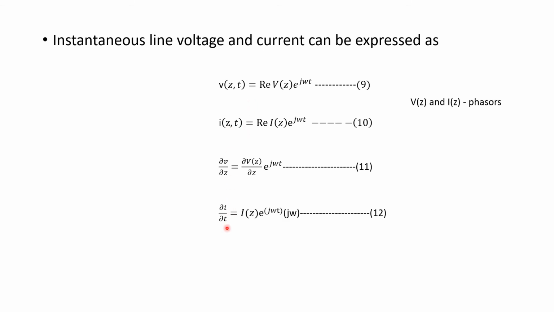Similarly, ∂i/∂t can be written as I(z) into e^(jωt) into jω.